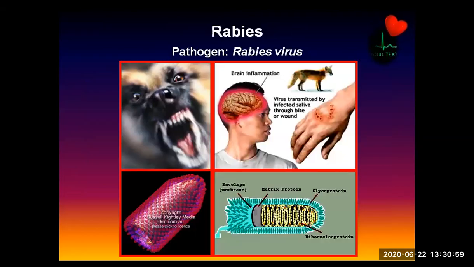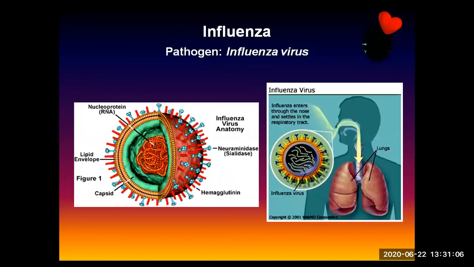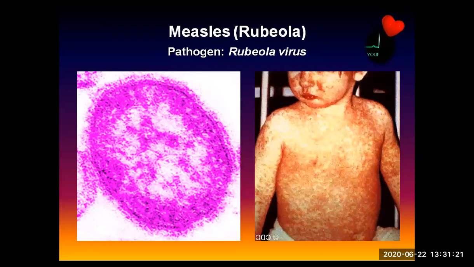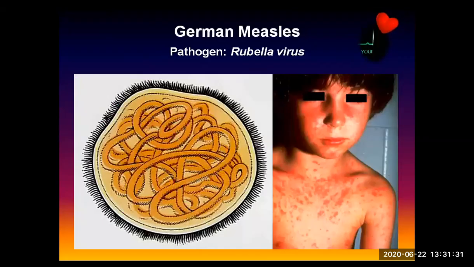Rabies, the pathogen is rabies virus, which comes from a dog bite. Influenza virus. Nowadays people will immediately recognize this as a virus, but when they see any of this kind, they immediately say that is coronavirus. Measles, the pathogen is rubella virus. Measles, rubella virus. German measles, the pathogen rubella virus.